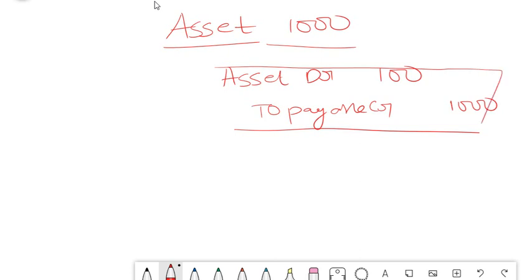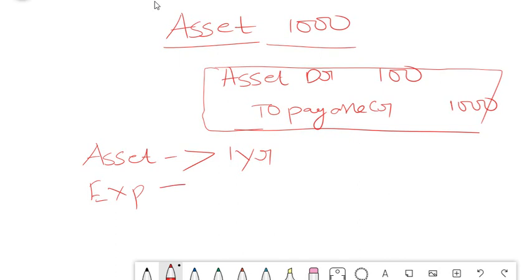But what happens here in errors of principle, asset has to be always posted in balance sheet. Why? Because it is not an expense. So this distinction I already explained to you in my earlier videos. Expense and asset are both different things. Asset is something the benefit of which comes to you for more than 1 year, whereas expense is something the benefit of which comes to you in general for a period of 1 year or less than 1 year.